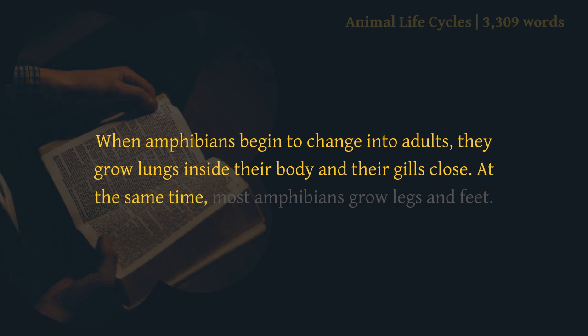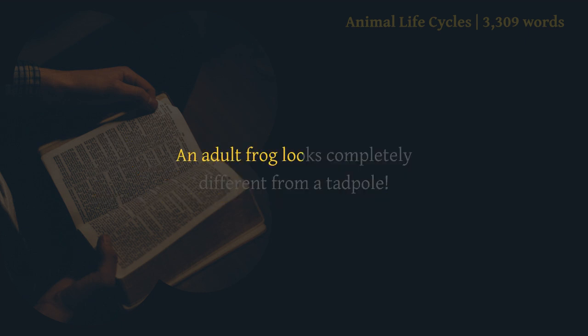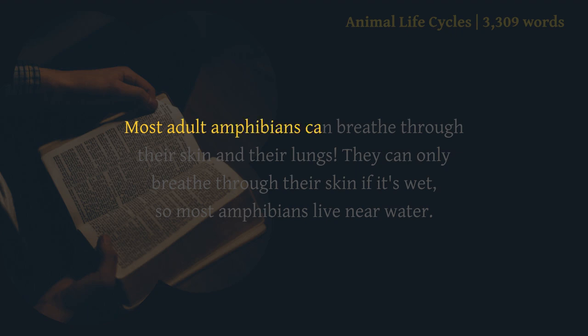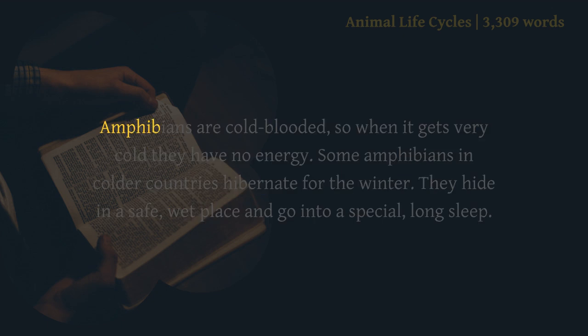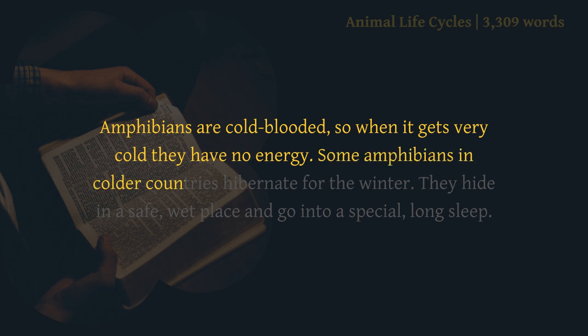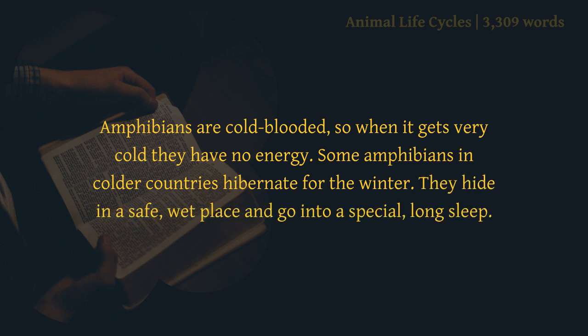At the same time, most amphibians grow legs and feet. An adult frog looks completely different from a tadpole. Most adult amphibians can breathe through their skin and their lungs. They can only breathe through their skin if it's wet, so most amphibians live near water. Amphibians are cold-blooded, so when it gets very cold they have no energy. Some amphibians in colder countries hibernate for the winter. They hide in a safe, wet place and go into a special, long sleep.